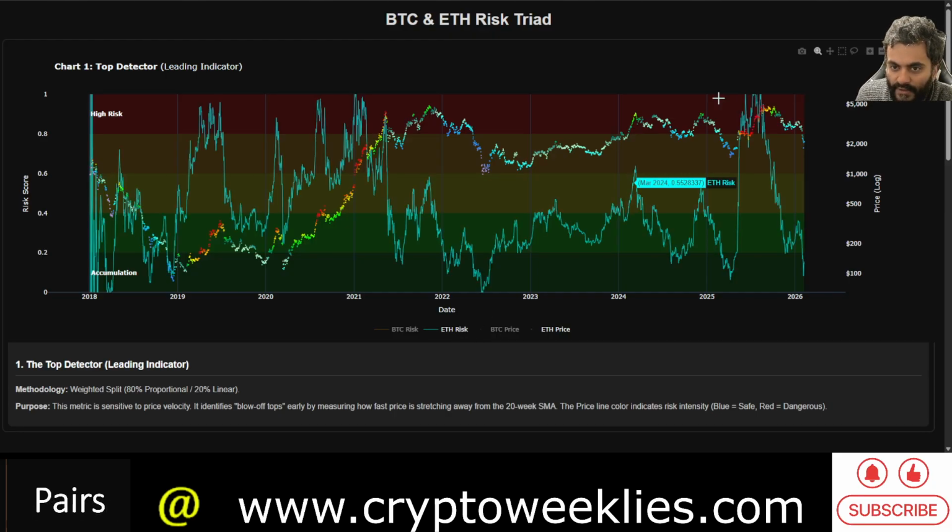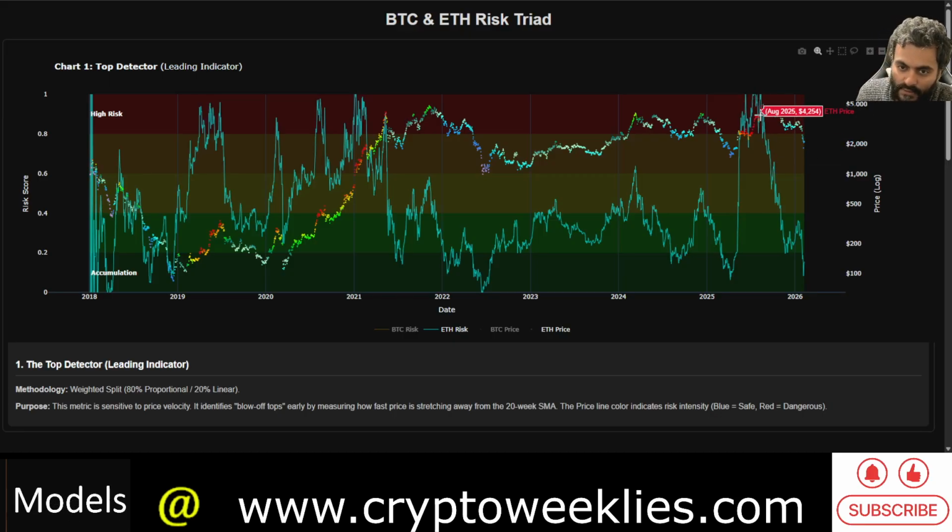This helps identify the topping pattern in a euphoria phase of a bull run, where the price action goes to the upper levels of the risk level, like it did back in January 2021, even in June 2019 when ETH started peaking, even in May 2021, and also in August 2025 when ETH went to the 5k level. This analysis tries to formulate the risk levels, the cyan colored risk level when it's in higher risk between 0.8 and 1 risk, like it was in June 2025 till August 2025.